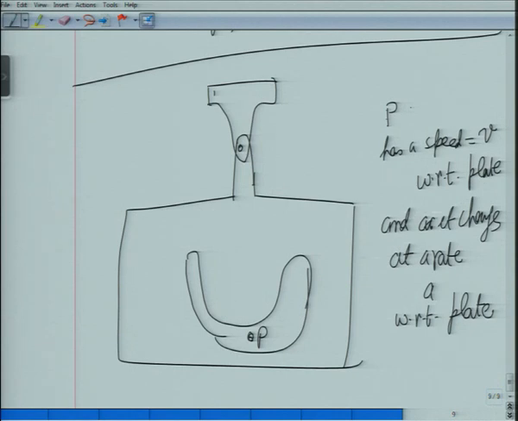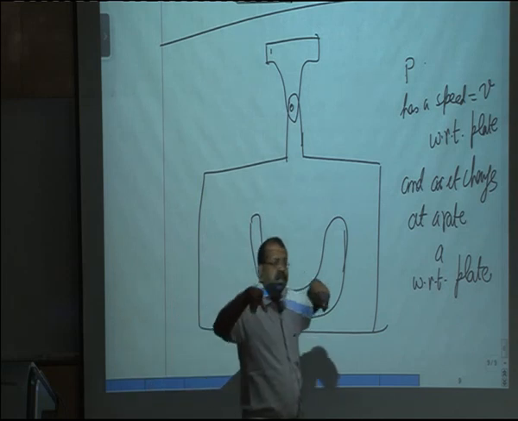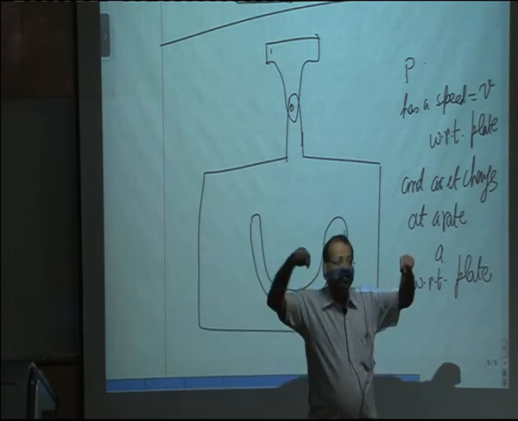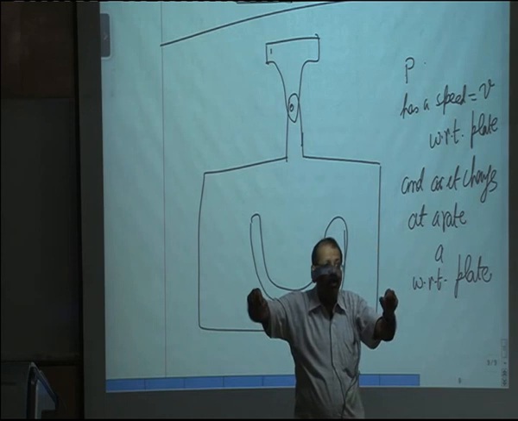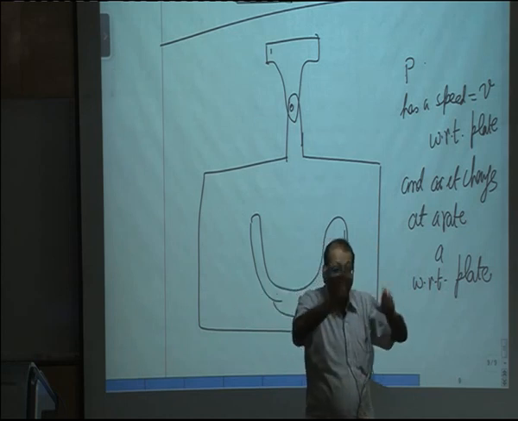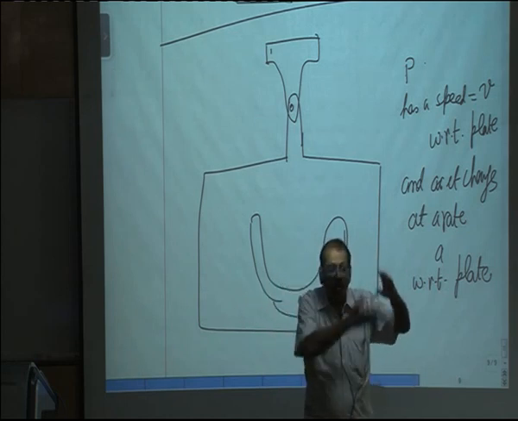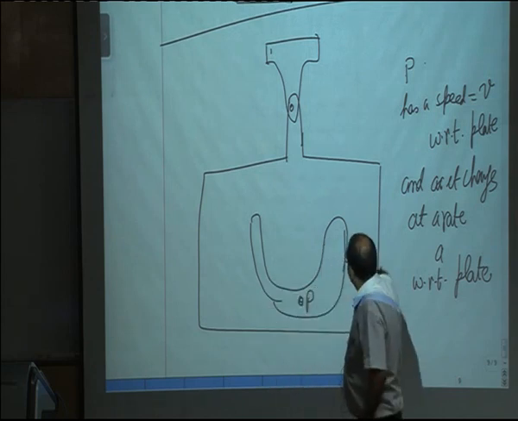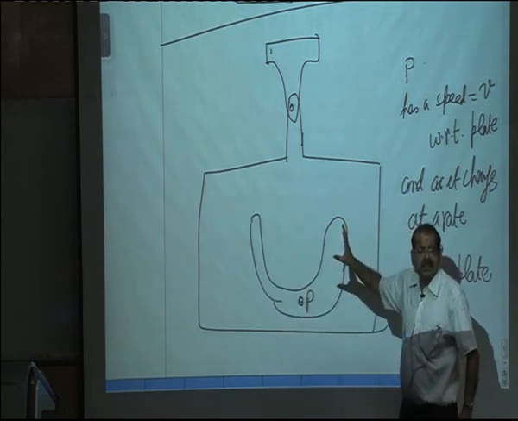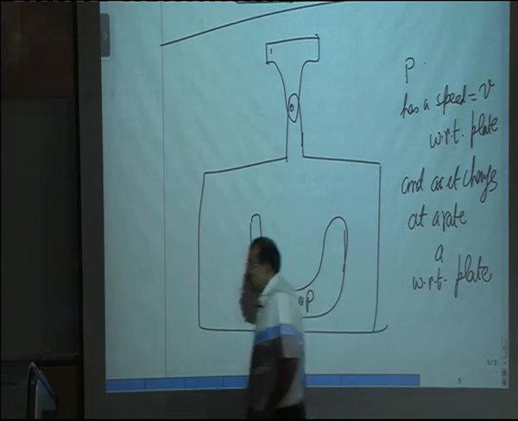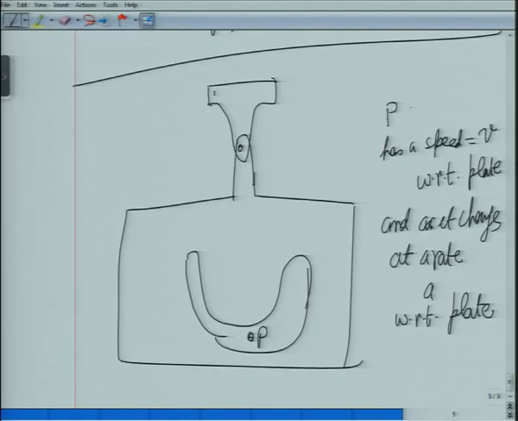Now in this case, the case which I did in the last class, the connection was on two rods which had the same length, and the rods were rotating with omega, and this plate was in translation. Now in this case what I do is, this is exactly a similar problem, but now the plate is rotating about the point O.